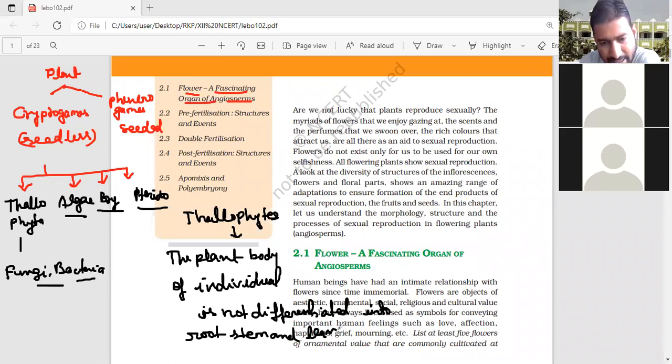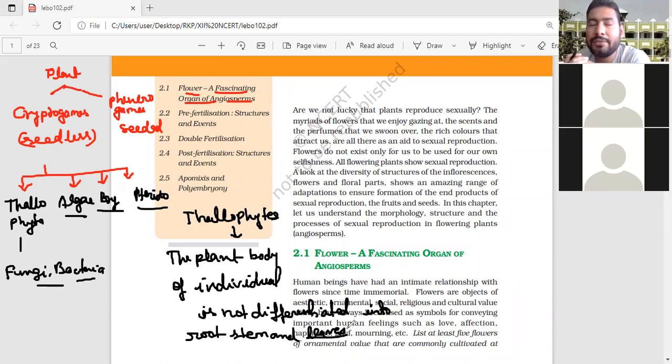Root, stem, and leaves. This is the basic concept. Whatever I am saying here, you have to understand clearly. That should be clearly understood. Okay. Thallophytes means those plants whose plant body is not differentiated into root, stem, and leaf. That is called the thallophyta.